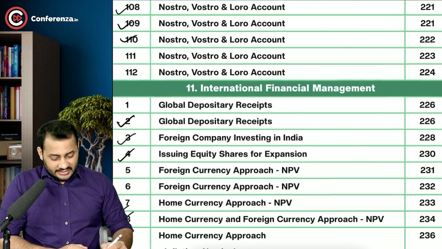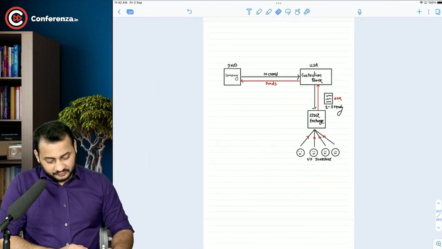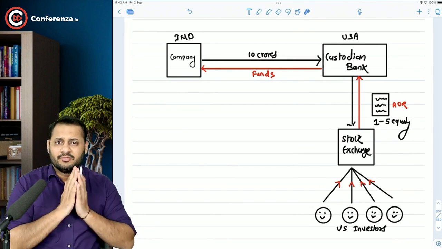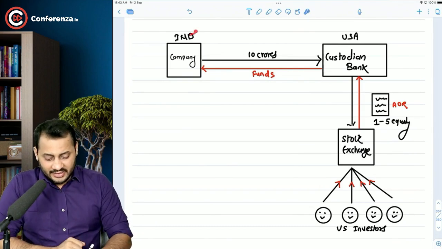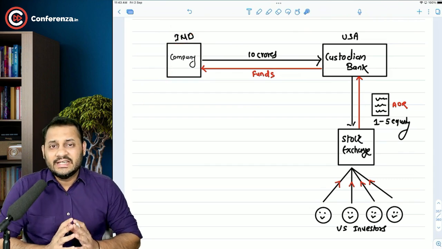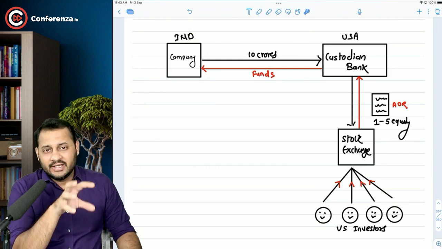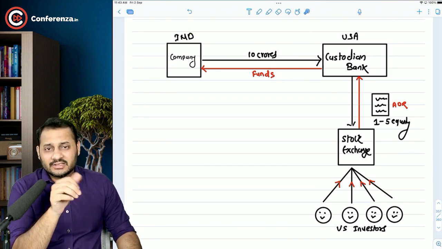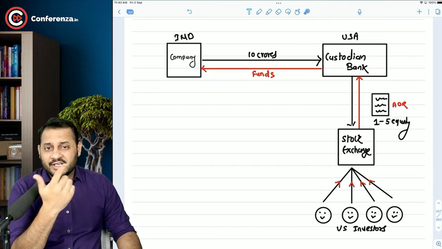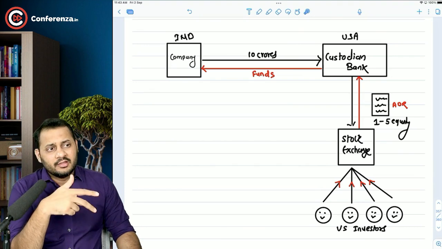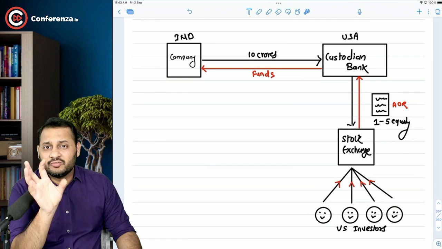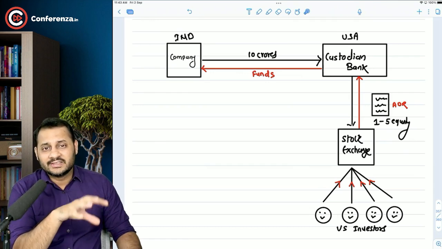This is a very easy concept to understand and you need to focus on this. Okay, let's start from the requirement that an Indian company, okay, so this is India, this is a company in India, an Indian company needs to raise funds. If an Indian company needs to raise funds, they have a lot of options in India itself, like they can issue equity shares, they can take a loan from the bank, they can issue preference shares also, they can issue debentures also. So there are lots of long-term sources of funds in India itself.